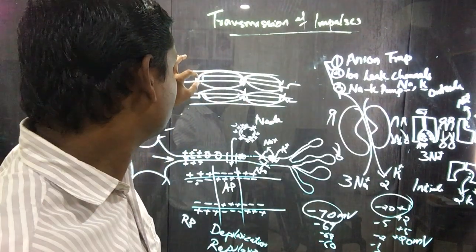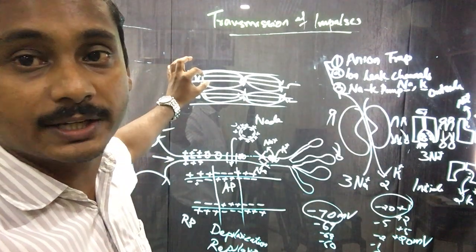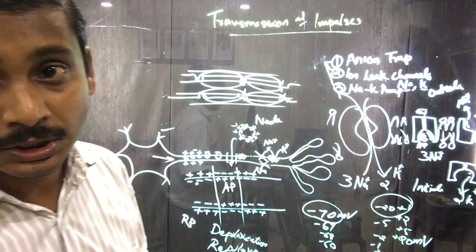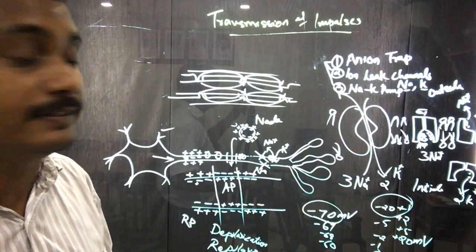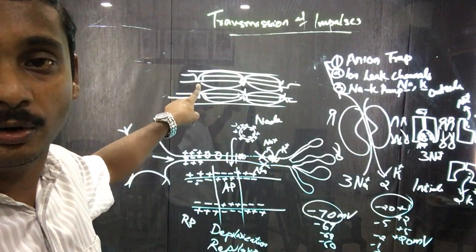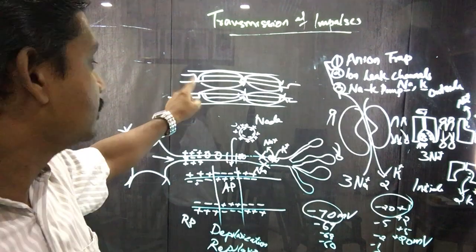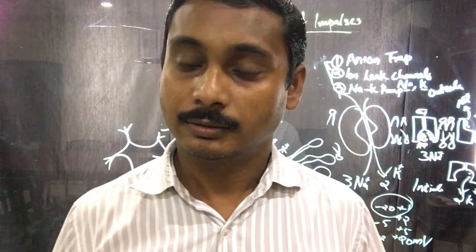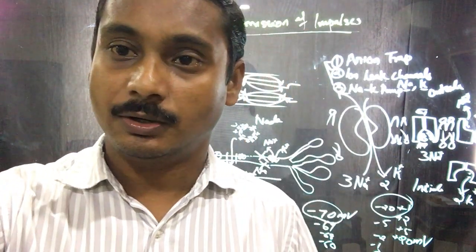Instead of going through the depolarization and repolarization process throughout the entire length of the axon, it requires depolarizing and repolarizing only at the nodes, only at the node of Ranvier. So this makes the transmission far quicker. So this is the saltatory transmission of impulses.